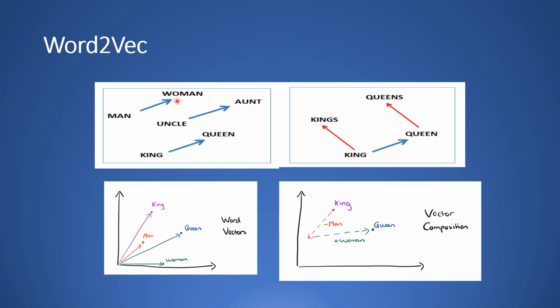Similarly, man and woman, uncle and aunt. Similarly, the word vectors were able to capture relationships like plurals. For example, queen is to queens, king is to kings, things like that. In this way, these word vectors were able to capture nice relationships among the words in the corpus.